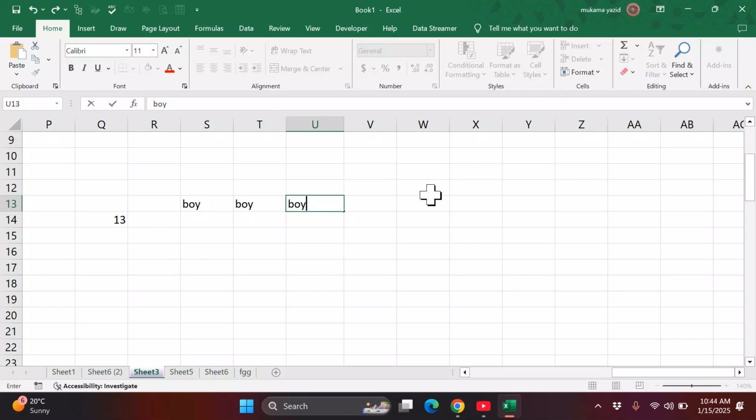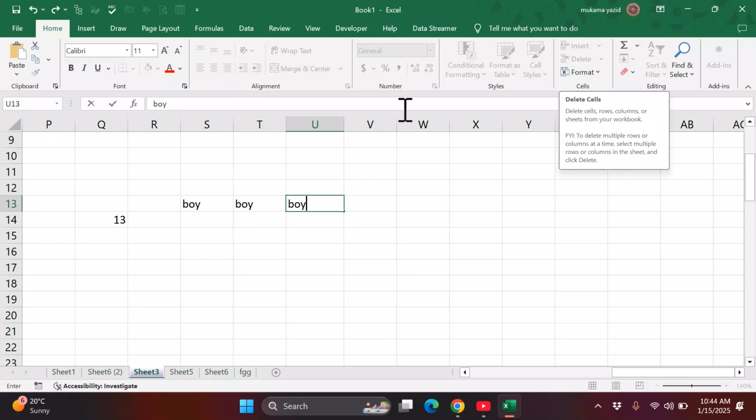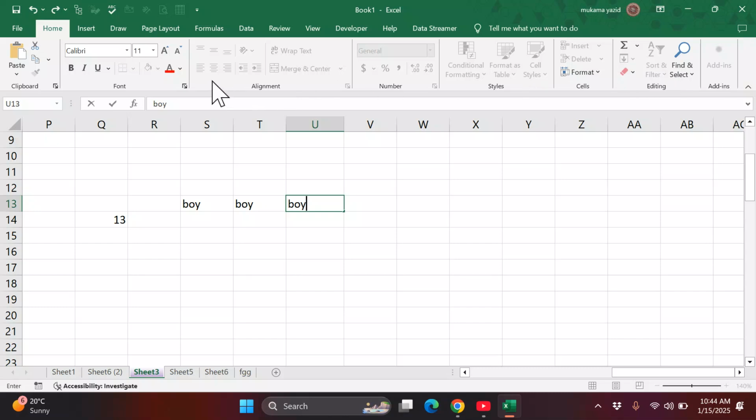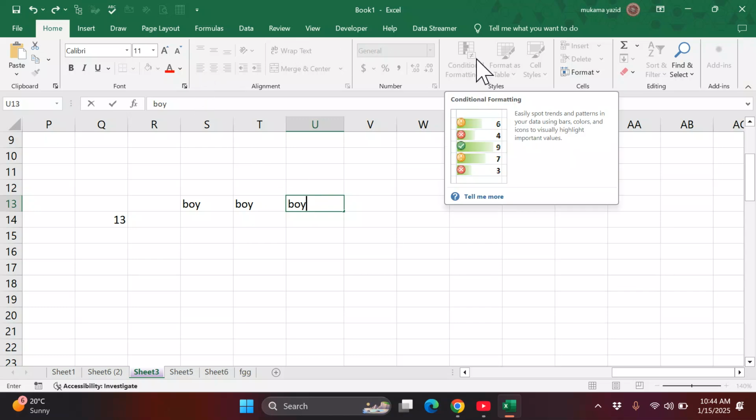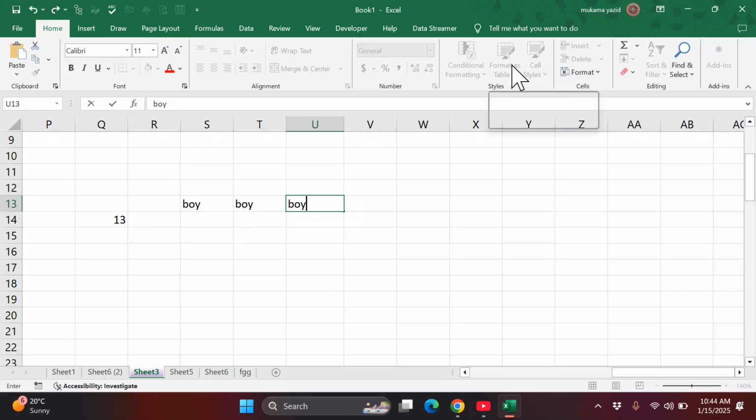If I press enter, they will become visible. Now you cannot see them, so you cannot use them, because the cursor is blinking, you are within a cell. So while working within a cell, you cannot access them. You can access them only when the cell has accepted the word you have written there.